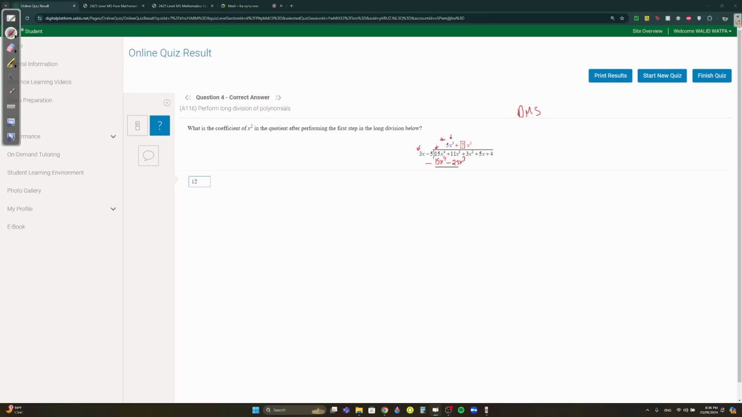What I did wrong is I put the minus here. So 15 minus 15 is 0. Then 11 minus 25 is positive 36x to the power of 3. Okay, then you carry over the plus 3x squared.